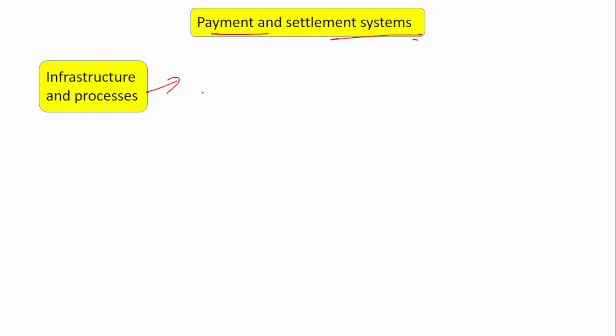Next, we are going to discuss one more important function of RBI, that is payment and settlement system. This payment and settlement system refers to the infrastructure and the process. This infrastructure and process provides the transfer of funds between person to person, person to business, business to business, and then across financial institutions. We know, right, one bank transfers funds to another bank for various purposes. So for that also this payment and settlement system is required.